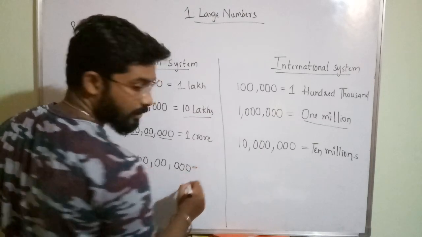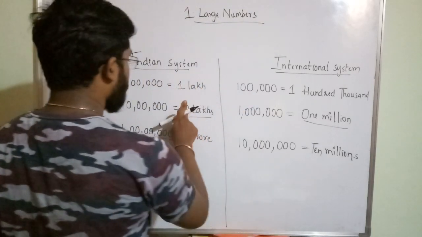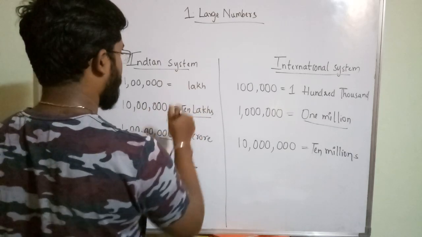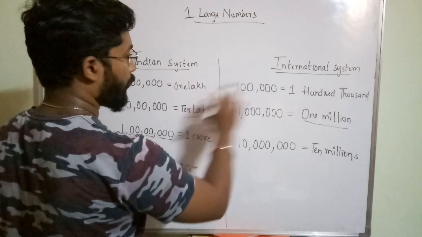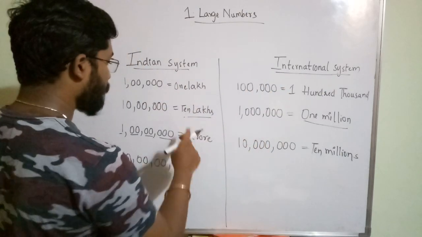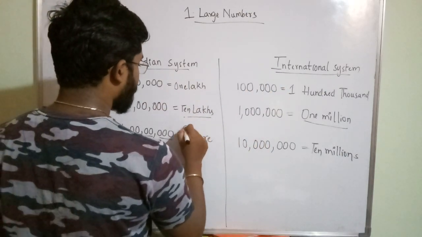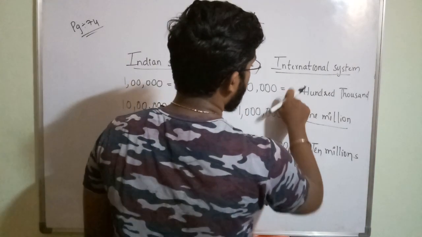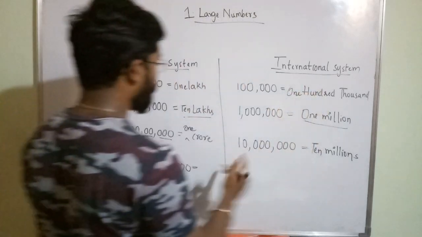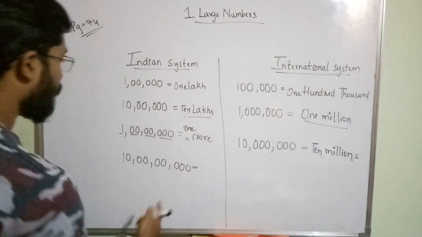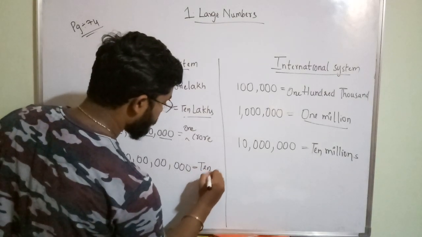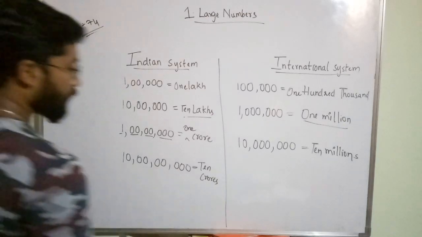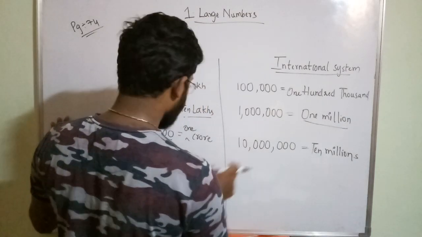I am writing in number form, that is also correct, but we are writing in word number names, so all should be in word form. This we call as 10 crores, whereas here one more zero is added.